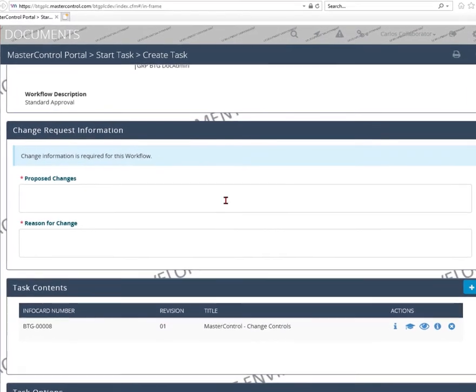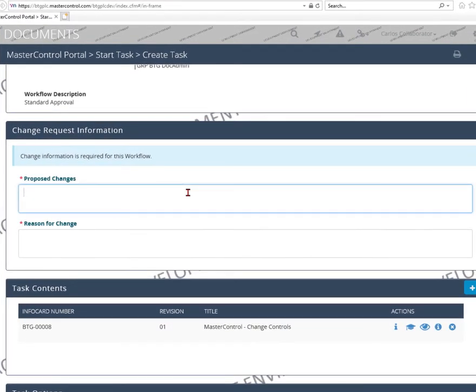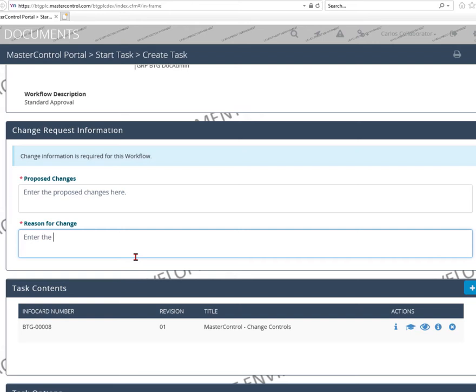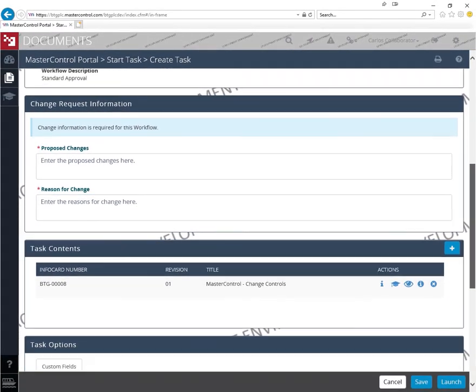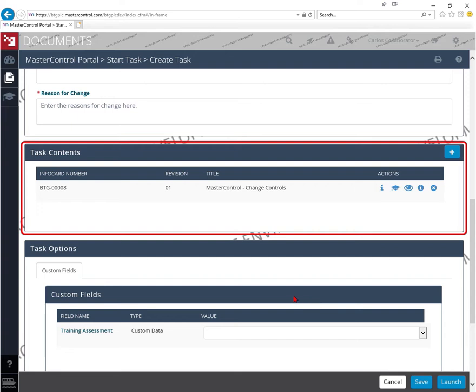Enter the proposed change details and the reasons for change. This section contains a list of documents you want to change.